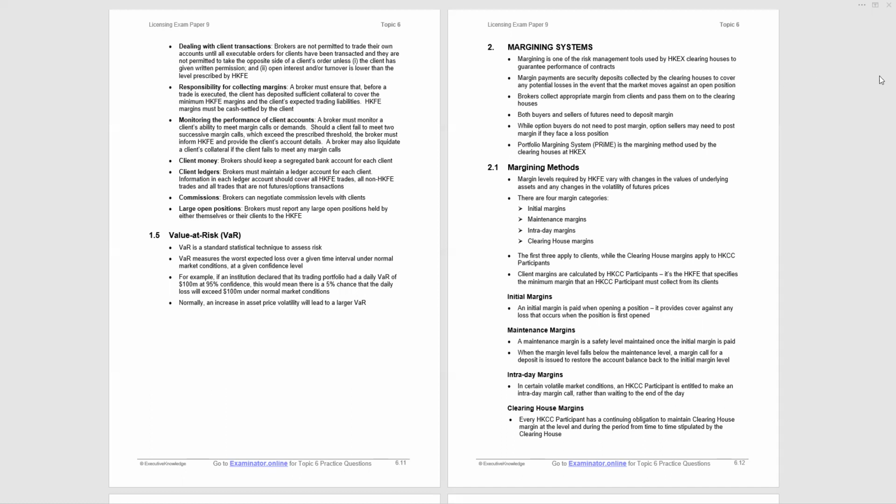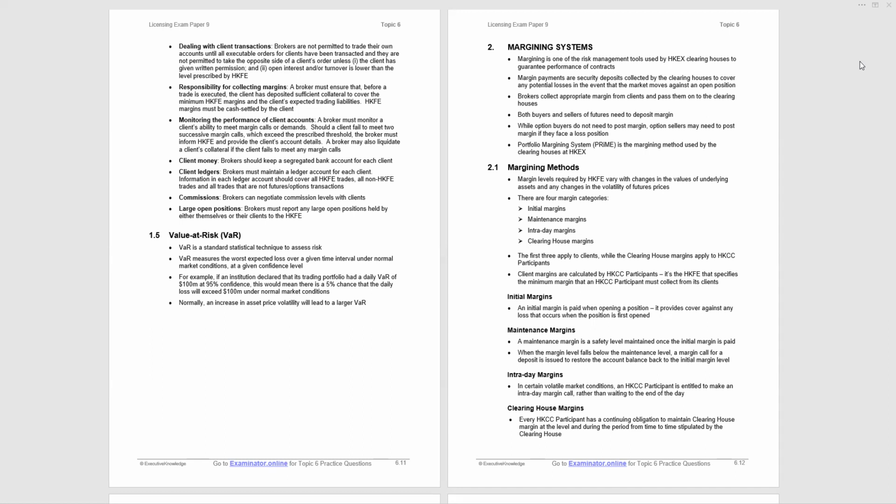We now move on and consider margining systems, section 2. Now, margining, risk management tool used by the Hong Kong Exchange and Clearing Limited, the clearinghouses, to guarantee performance of contracts. Margins where you put forward a good faith deposit to cover potential losses. And that's just what we say, security deposits collected by the clearinghouses to cover any potential losses in the event of market moving against you.